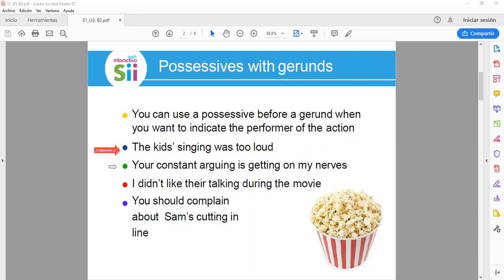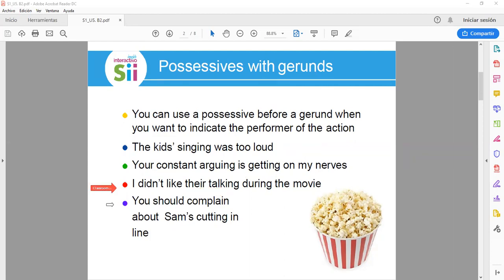All right, so next example. Your constant arguing is getting on my nerves. Here the possessive is your, constant arguing is the gerund, getting on my nerves. I didn't like their talking during the movie. Here the possessive is their and the gerund is talking.